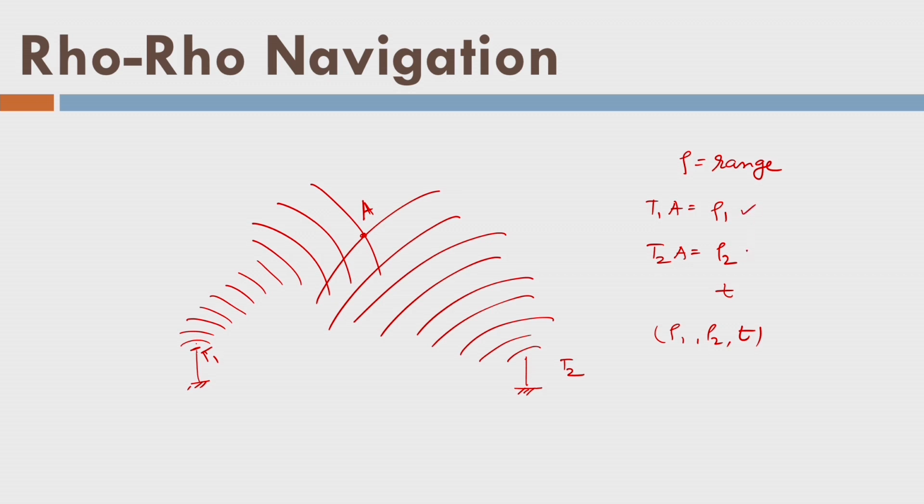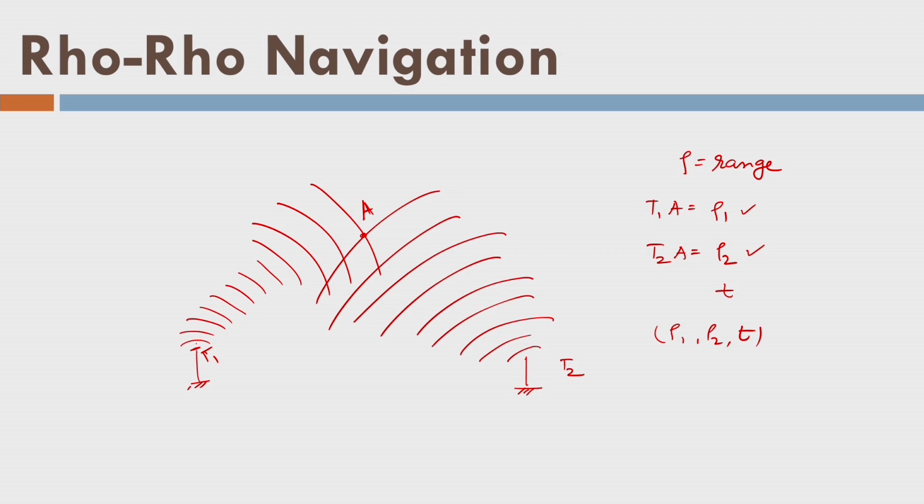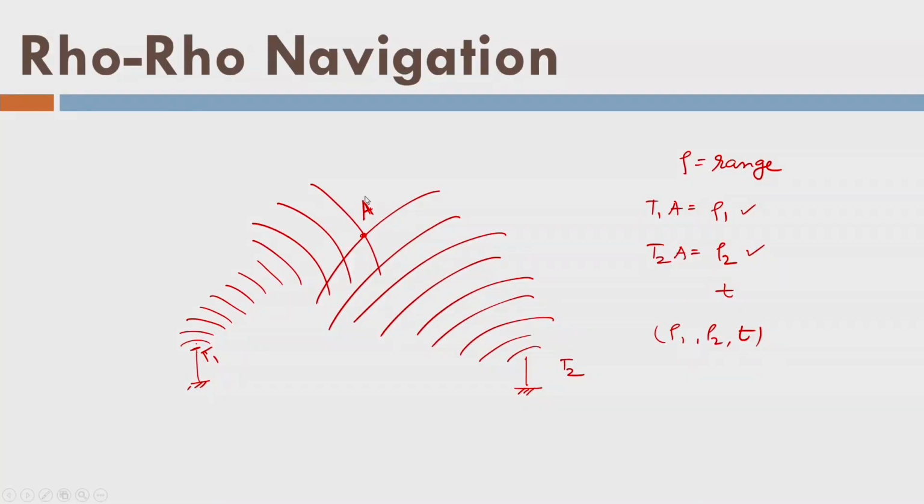Since I am measuring two ranges, it is called the rho-rho navigation. In case of 3D systems, where I am measuring 3 ranges with time, I have 4 measurements: time and 3 distances, rho 1, rho 2, rho 3. So that is called the rho-rho-rho navigation. We can see here that in rho navigation, we need 2 transmitters or 2 devices. On the other hand, I can also say that point A, where the object is, could also send the signals, and the signals are received by these receivers. So both are the same, only the location of the transmitter is changing. So both are examples of rho navigation.